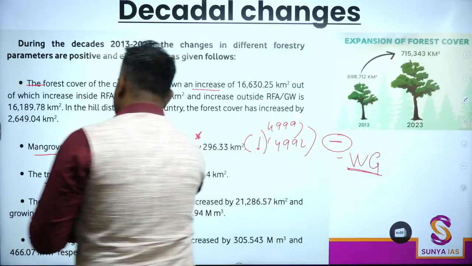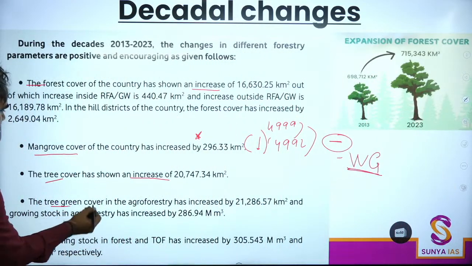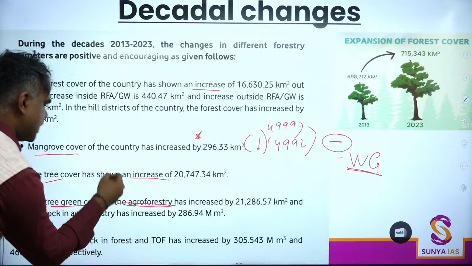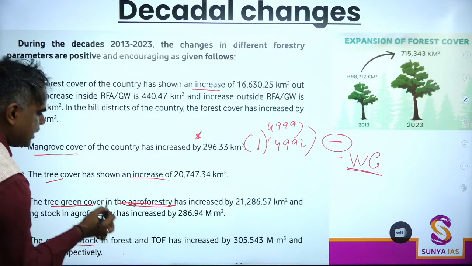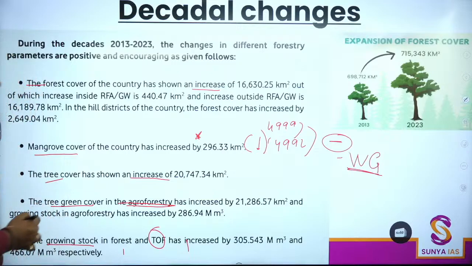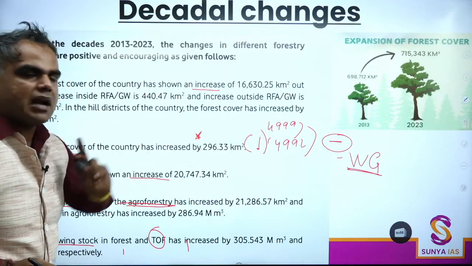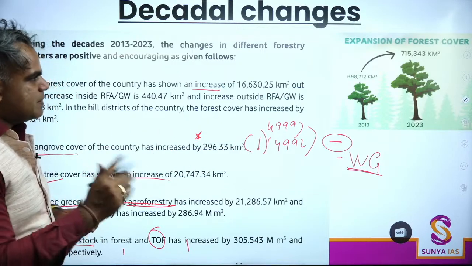Okay, tree cover increase, tree green cover etc. in agroforestry increase, growing stock increase, tree outside forest increase. Decrease क्या है? In Western Ghats. Okay, so keep that in mind.